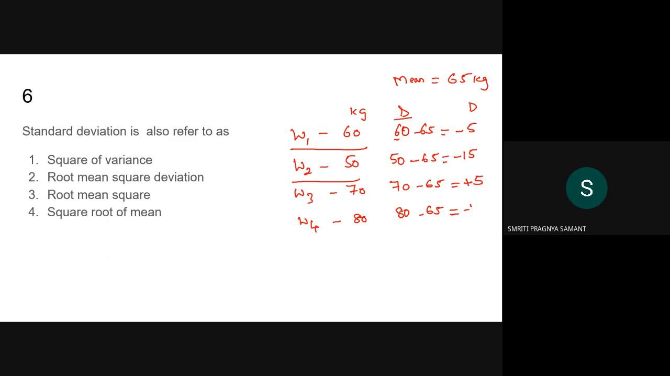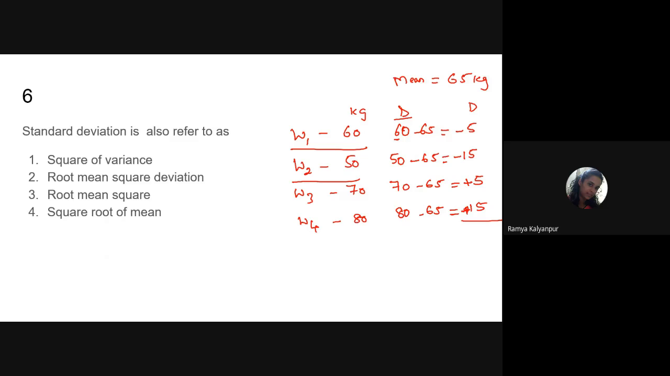15 minus... No, it is plus 15. 15 plus 15. Yes, got it, Smriti? Yes, ma'am, it is plus 15 now. Now what we will do, shall we sum up all? This means the weight of the first fellow is deviating by 5, less than 5 kilograms as compared to the class average weight, that is 65 kgs.